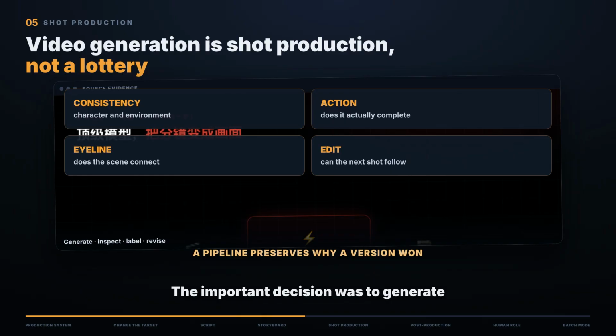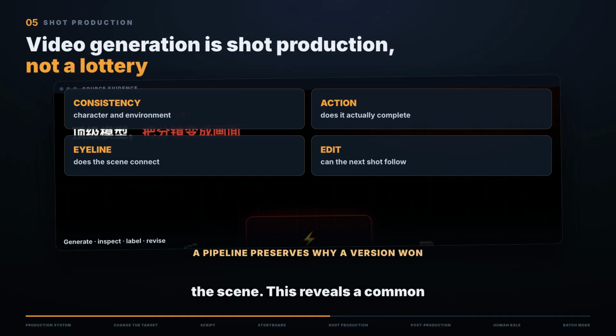The important decision was to generate shot by shot from the storyboard, inspect each result, label the failure, and revise the relevant constraint. We do not evaluate a shot only by sharpness or visual impact. We ask whether the character remains consistent, whether the action completes, whether the eyeline makes sense, whether the ending frame can cut to the next shot, and whether the emotional tone supports the scene.